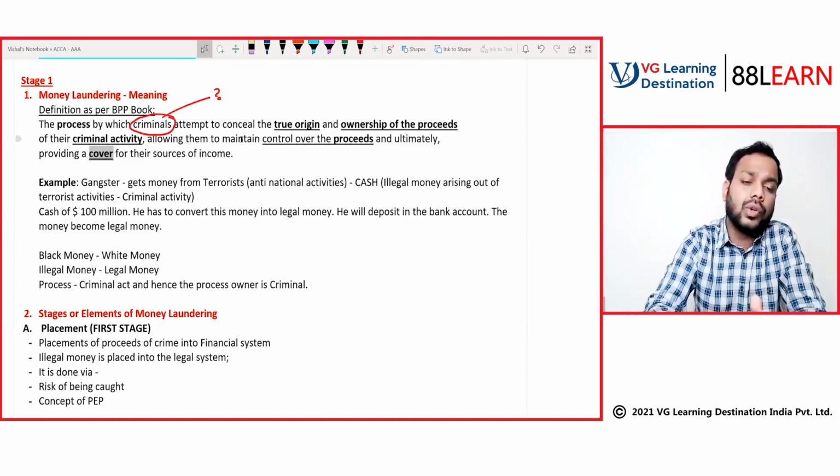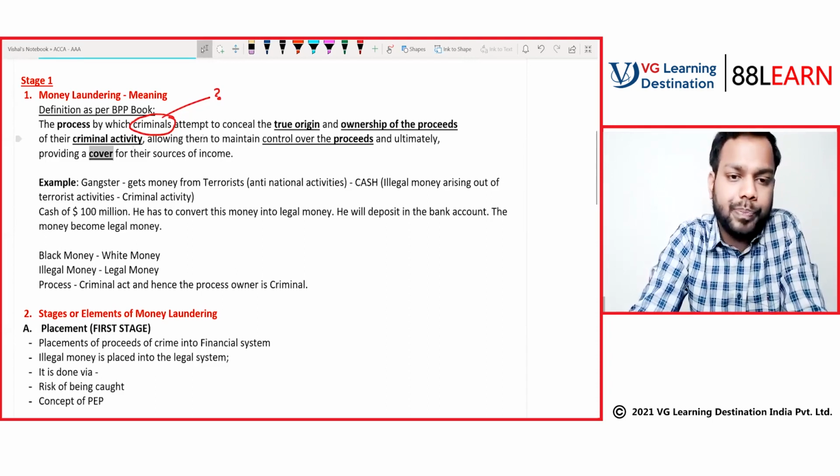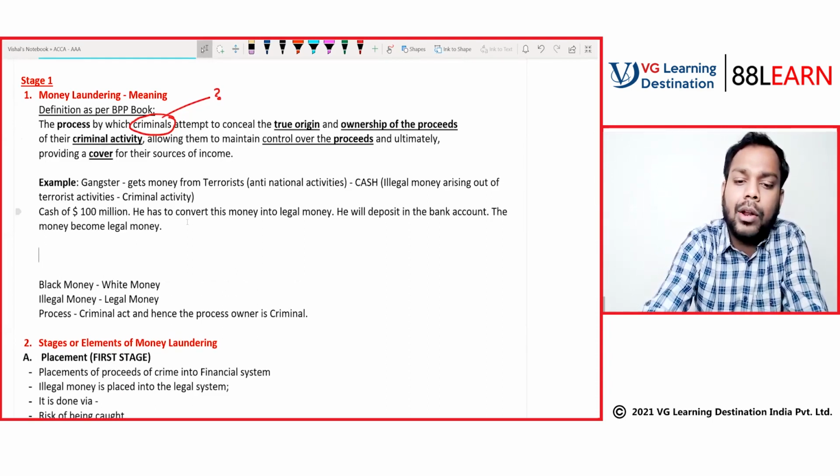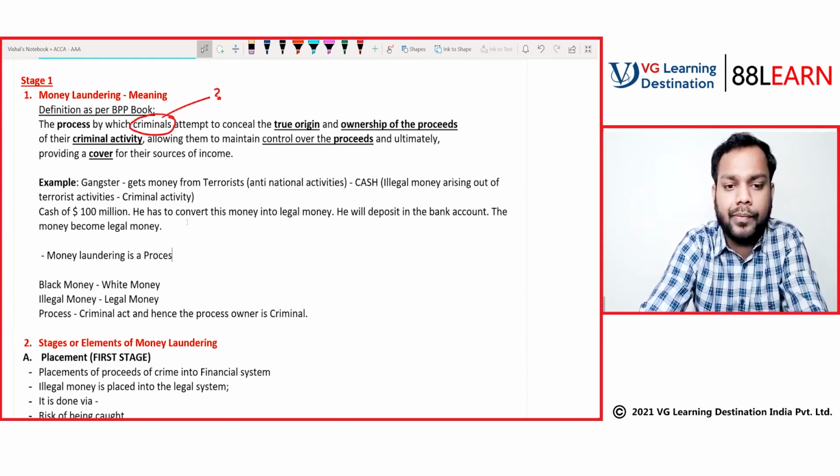Basically, that is covered. Okay, so what is money laundering now? If we have to define it, money laundering is a process. Let's write in caps.